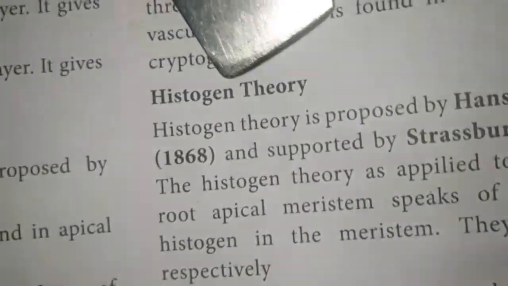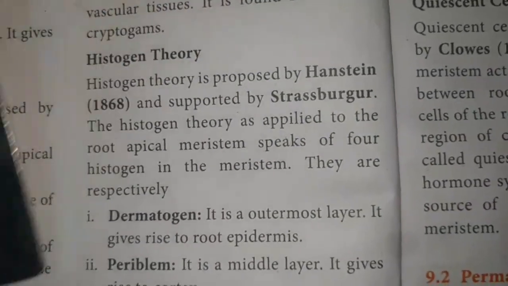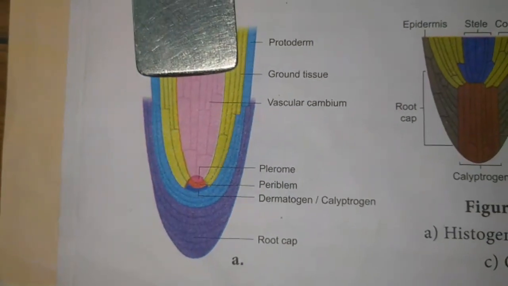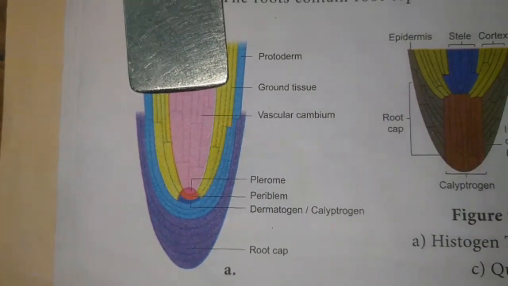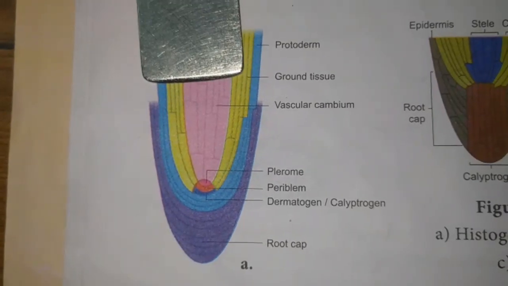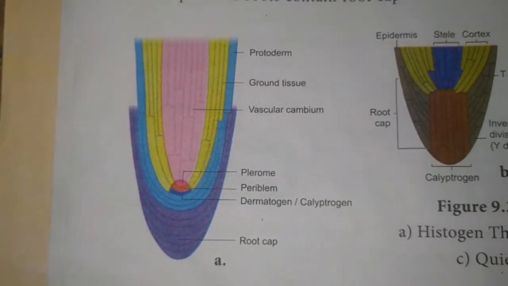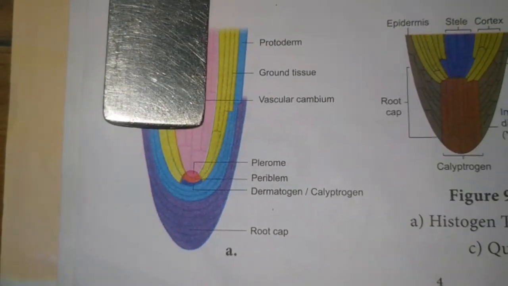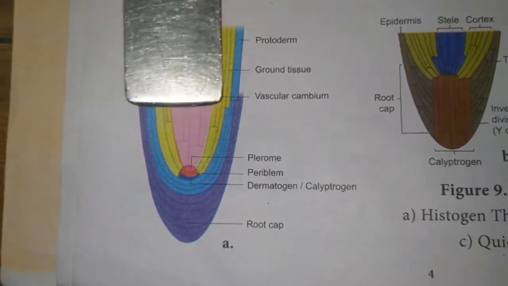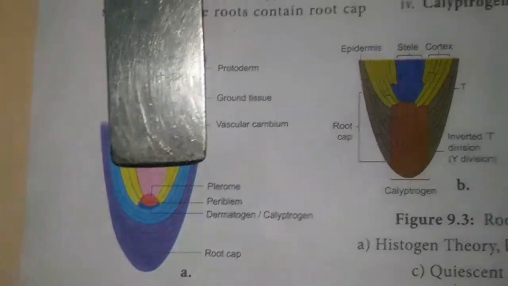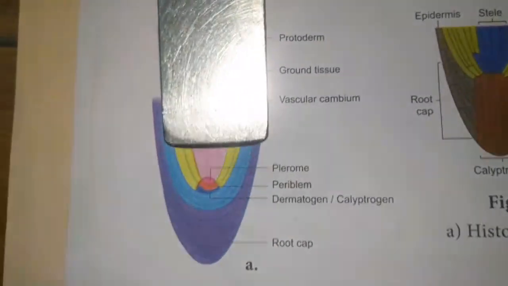The next is the histogen theory. The histogen theory was proposed by Hanstein, and this theory was supported by Strasburger. The histogen theory as applied to the root apical meristem says there are four histogens in the meristem.